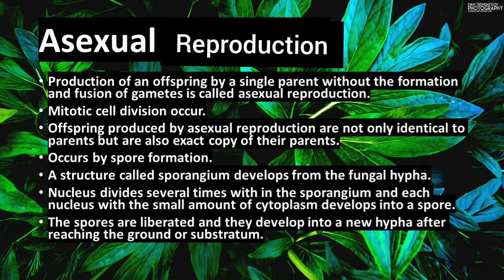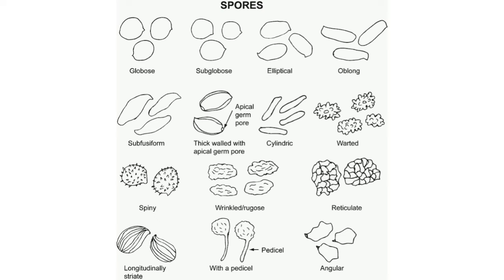Asexual reproduction occurs by spore formation. This is the most common method of asexual reproduction in fungi and bacteria. Children, asexual reproduction takes place usually in algae, bacteria and fungi. Different kinds of spores are produced such as planospores, zoospores, akinete and conidia.